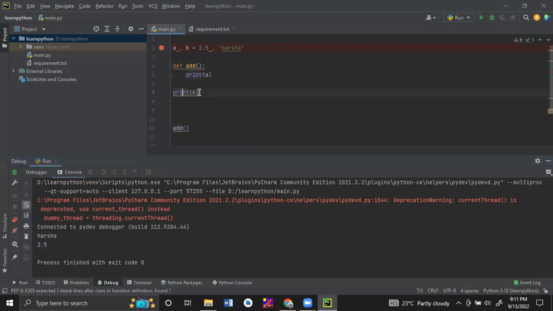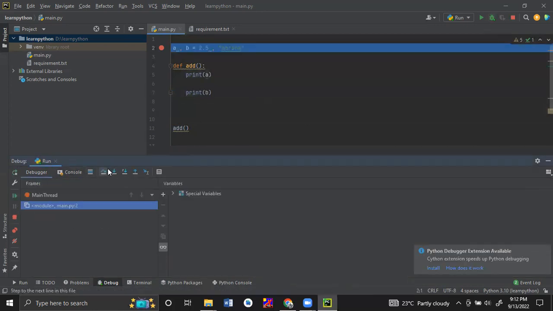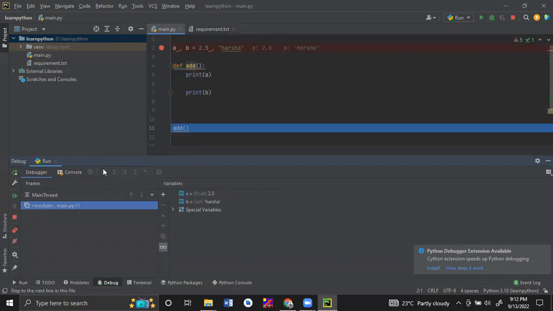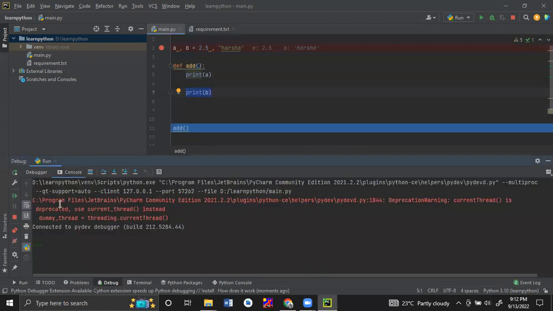But now I will give the indentation. Now let's see whether this print b will execute within the addition method or outside the addition method. I will just debug. So it comes to the definition. After the definition, it has not executed the print b. Even if you see the console output, there is no output.